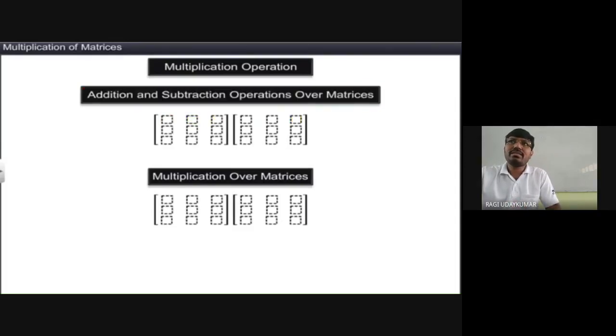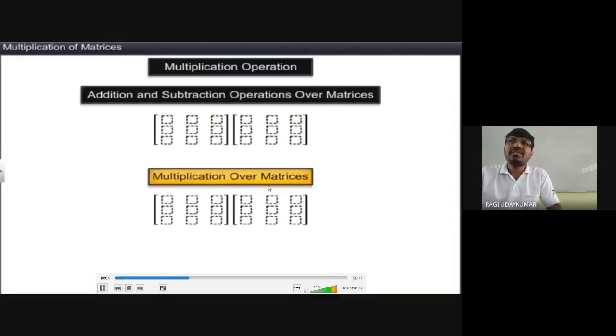Suppose here, whenever you consider multiplication, the number of rows of the first matrix should be equal. See here, here we multiply with the red color, this with the green color, this with the yellow color. Is it understood?